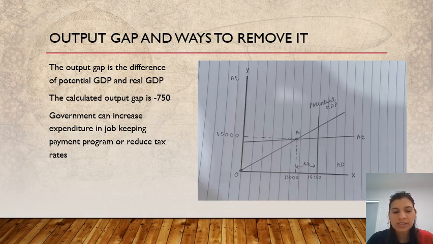In case of taxes, the government can remove the output gap by decreasing taxes by $750. The reduction in tax will encourage more consumption among the citizens, and then the full employment level will be equal to the equilibrium level of income.